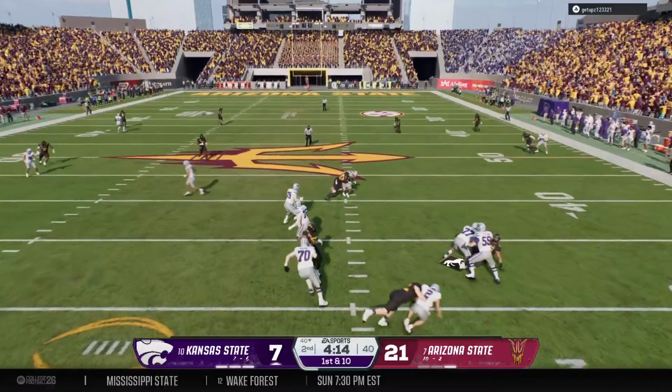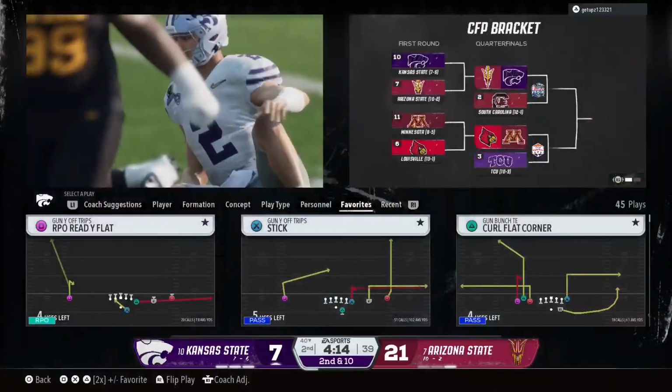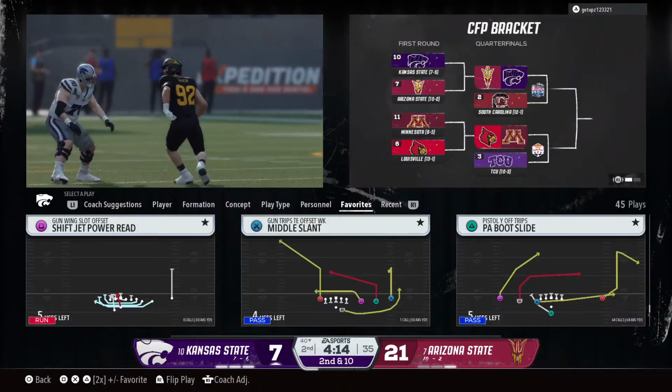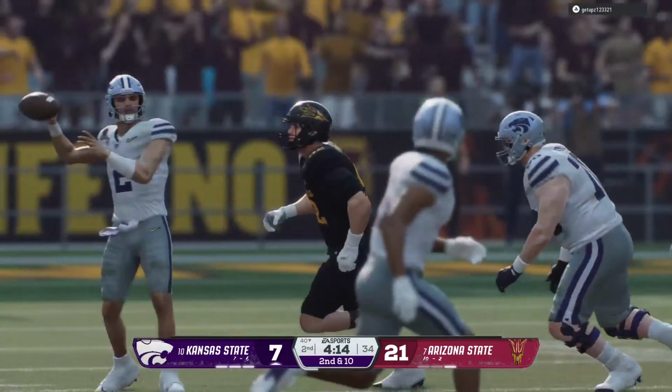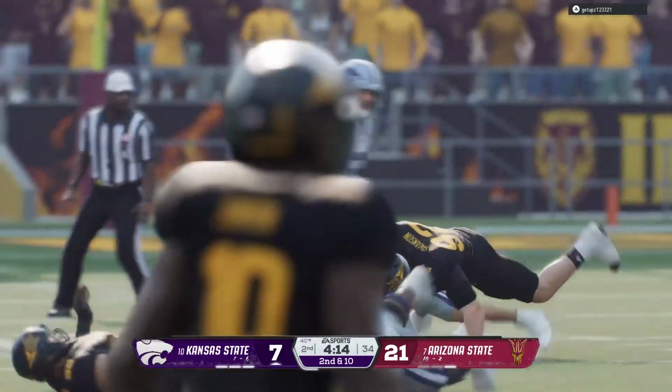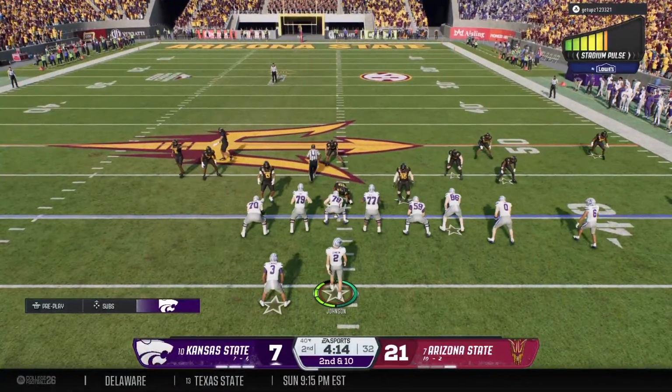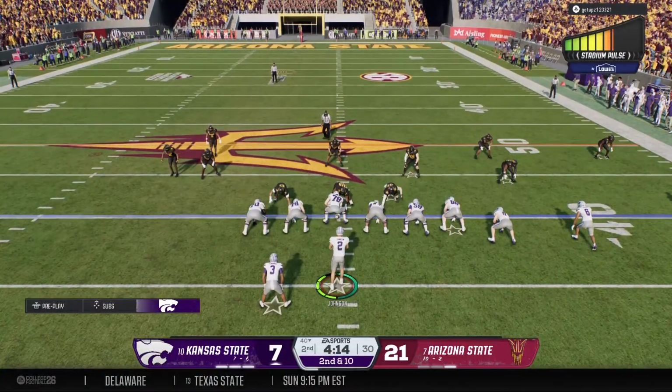He's running out of time here. It's incomplete. He was hit as he threw. Good pass rush there on 1st down. Anytime a quarterback's able to recognize a free rusher like that, that's what the check down is for. He has to recognize the protection issues quickly and pivot. 2nd down after the incompletion.